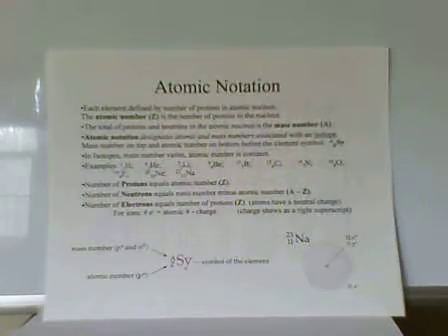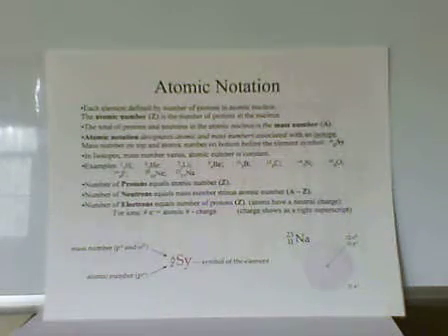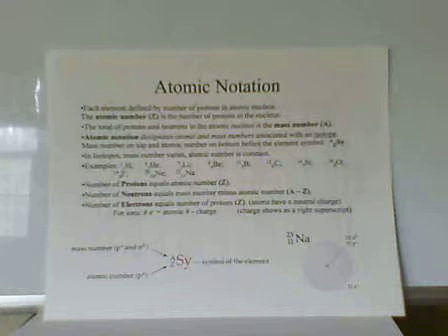When we want to talk about isotopes, we use atomic notation. We'll be using the symbol of the element. The lower left subscript will be the atomic number, and that's the number of protons. The upper left superscript is the mass number.